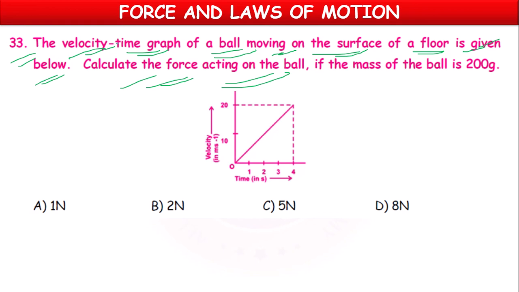The velocity time graph of a ball. So this is velocity taken on y-axis, time taken on x-axis, and this line is the velocity time graph, straight line passing through the origin, not parallel to any axis. So then by this graph, we have to calculate the force acting on the ball. Mass of the ball they have given, it is 200 grams.